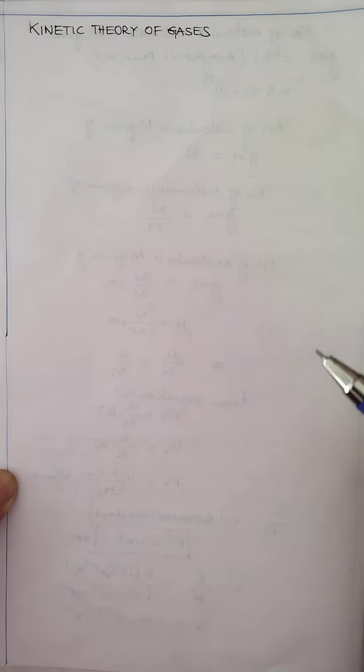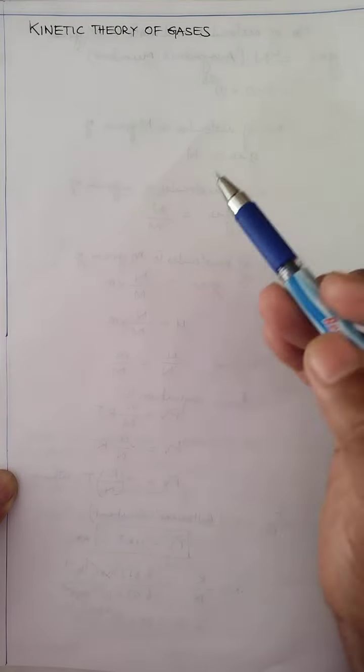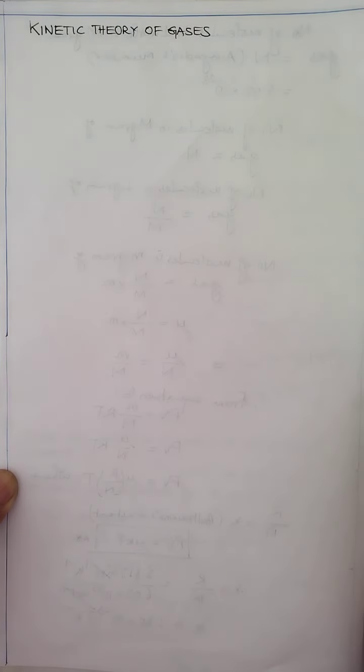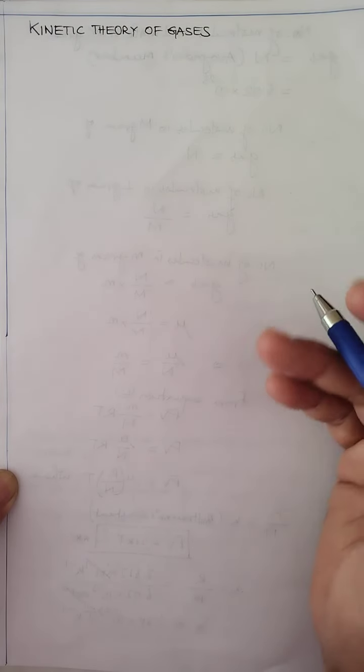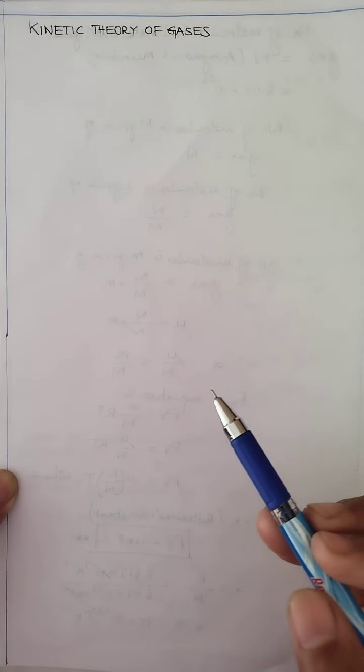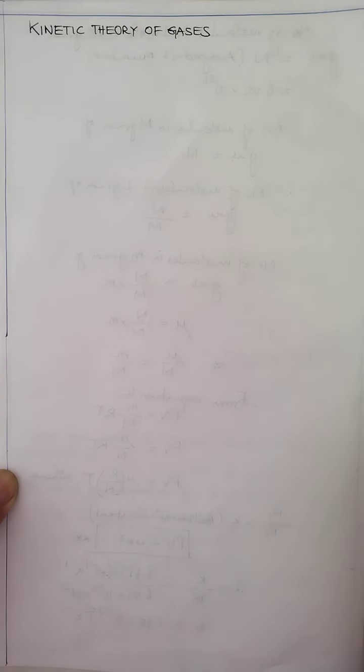The word kinetic is related to what? Motion. Now the kinetic theory of gas is the constant random motion of the gases. As you know, when we go through the properties of gases, these properties of gases can be explained on the basis of kinetic theory of gas.